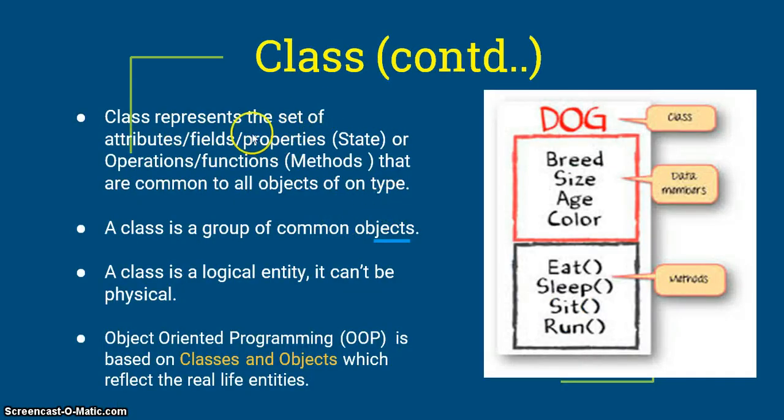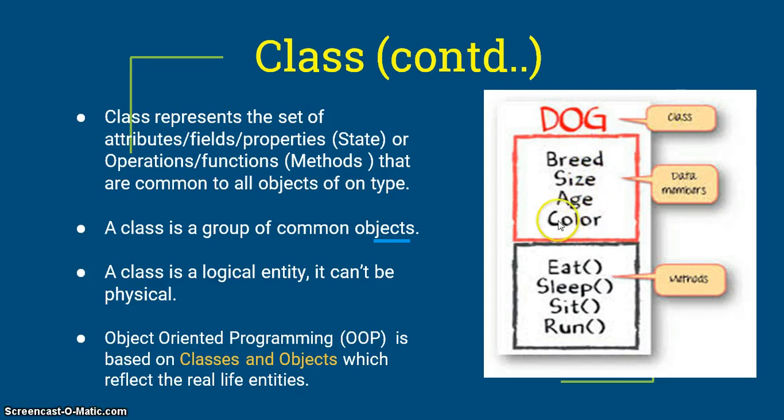A class represents the set of attributes or fields or properties, that is state, and operations or functions, which are methods, that are common to all objects of a type. A class is a group of common objects. A class is a logical entity. It can't be physical. Look here, a dog. Dog has breed, size, age, color.